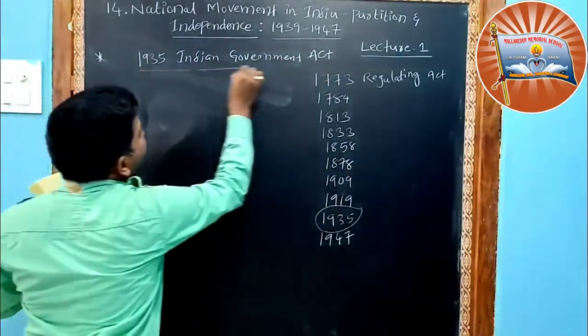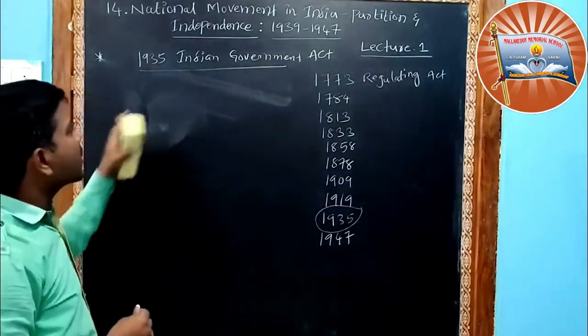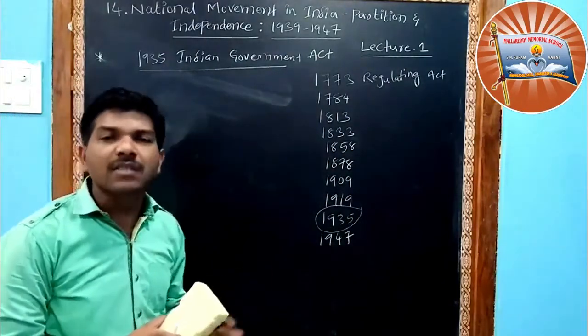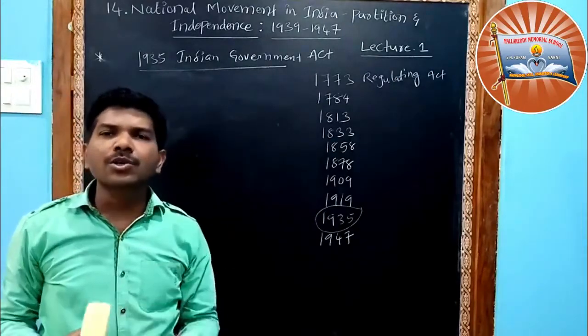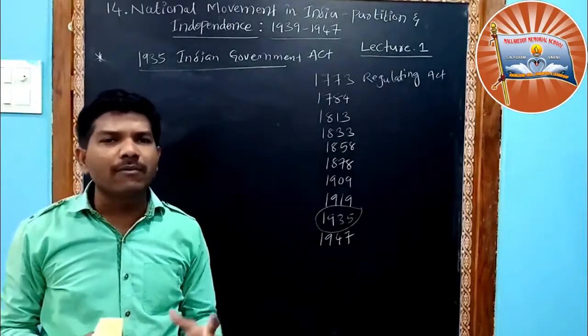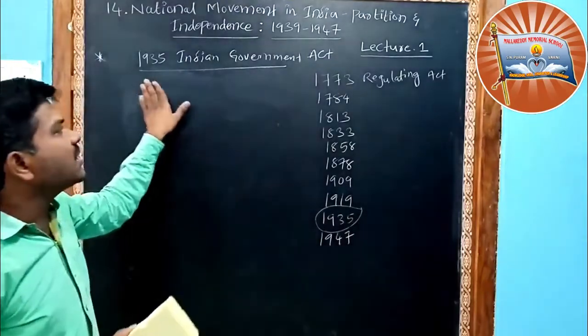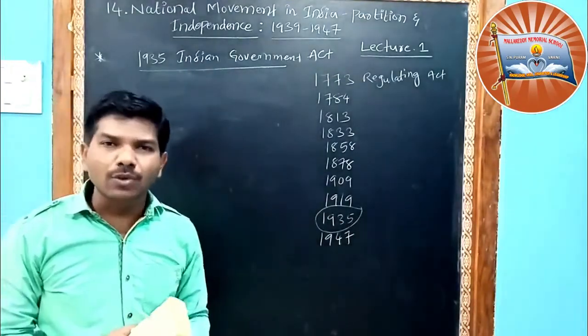It has a lot of significance in our history and in our civics and political science, because you are also aware that most of our constitution has been adopted from the 1935 Indian Government Act only.